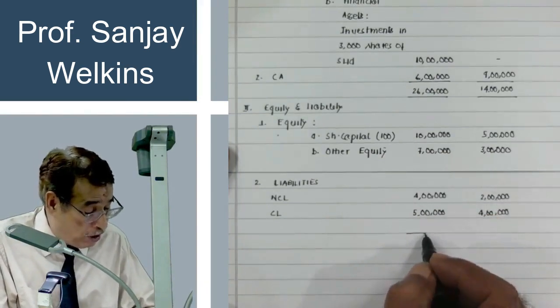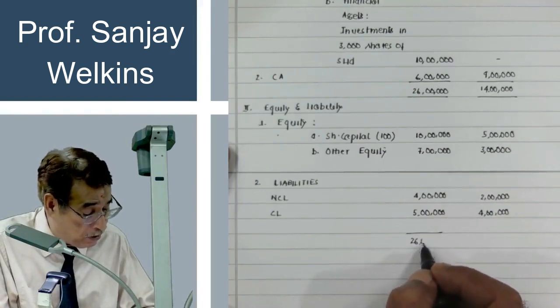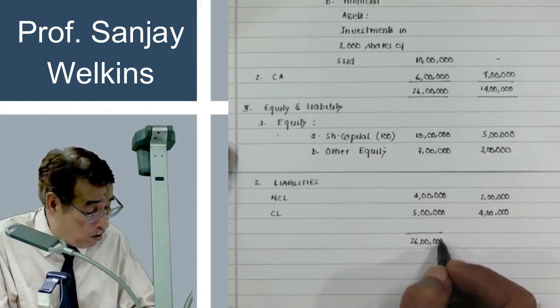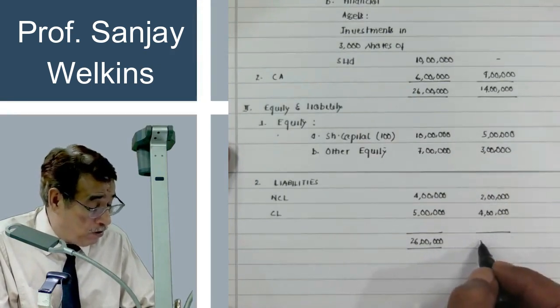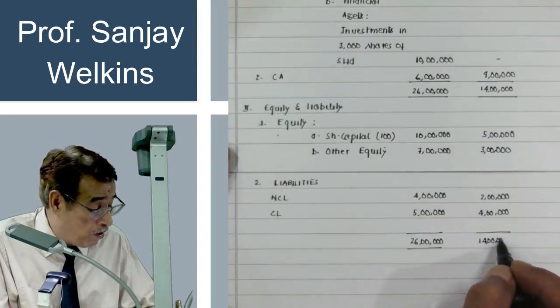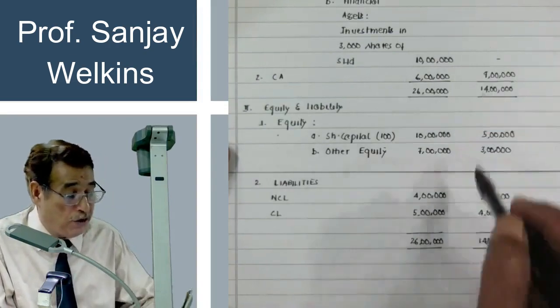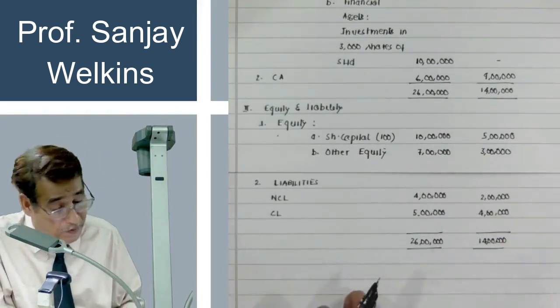Now if I total it up, 17 plus 4 plus 5, it is 26 lakhs, and 8 plus 2, 10 plus 4, 14. So fortunately totals are matching. This is the balance sheet of S Limited, this is the balance sheet of P Limited.